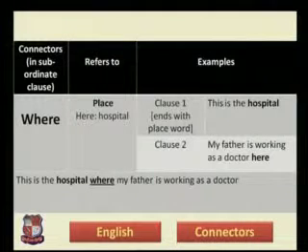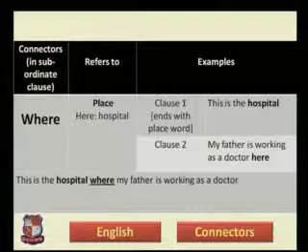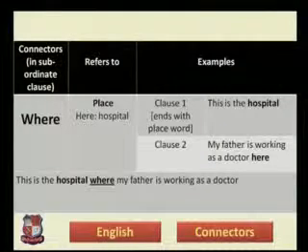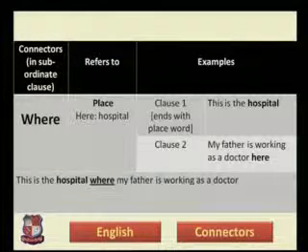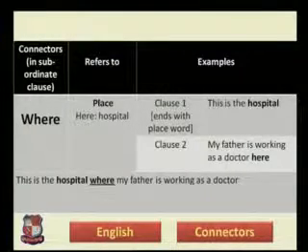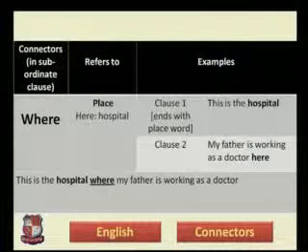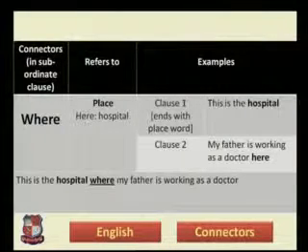As I said earlier, the main clause will always end with the name of a place. Here also the sentence is, this is the hospital. Hospital is a name of a place. The second sentence is, my father is working as a doctor here. So again in clause number 2, the word here is an indefinite pronoun that refers to the name of a place, but it is not mentioned.